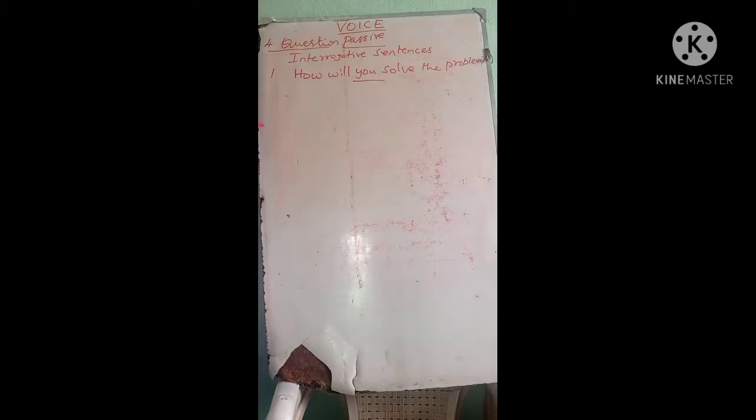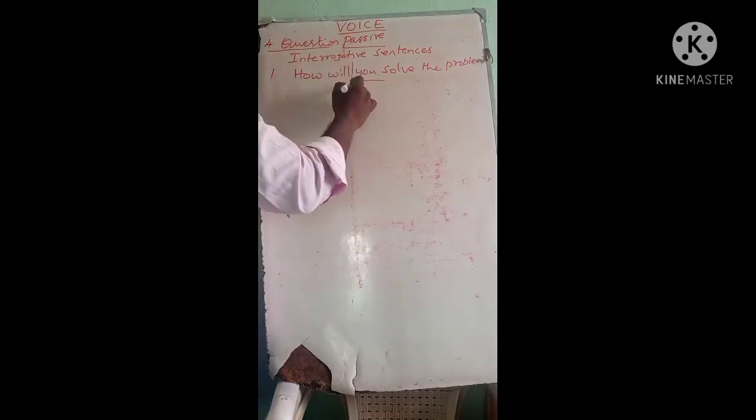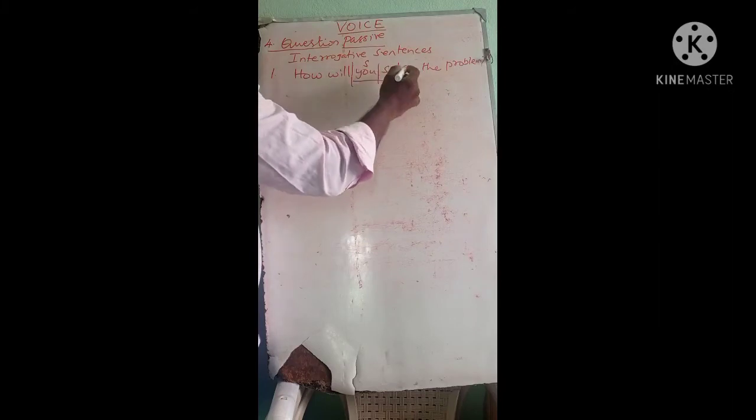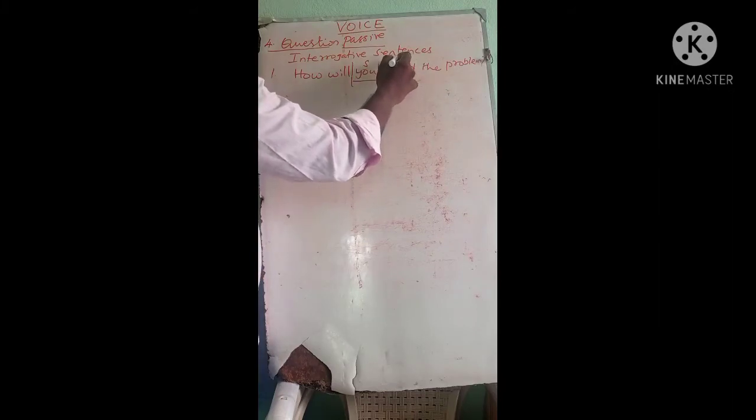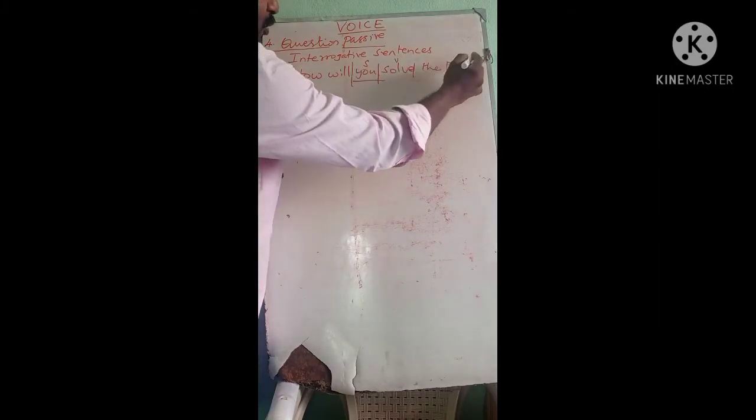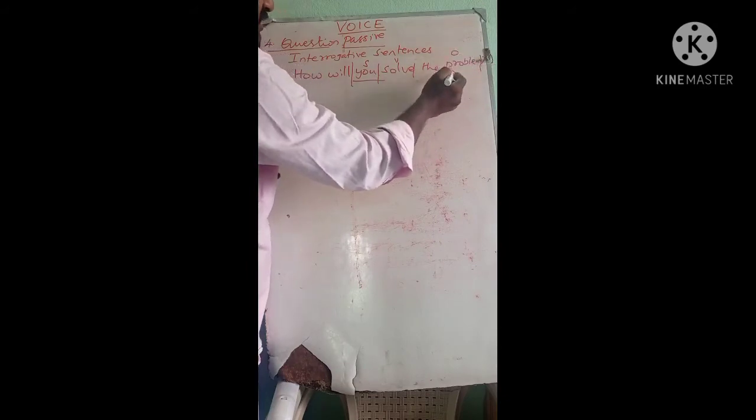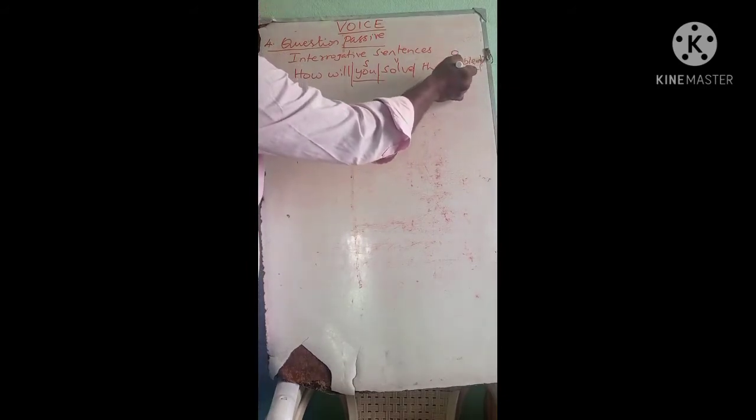Clear? Now we should convert it into passive. As I already told you, we have to find the object first. So we look at the sentence pattern. You is the subject, solve is the main verb, the problem is the object. The sentence has an object.